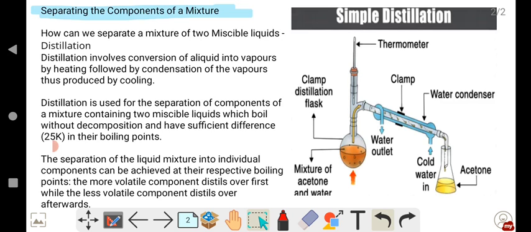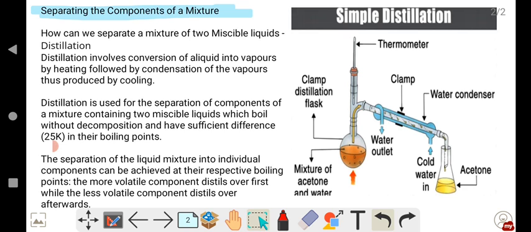So now how to separate these mixtures? By mistake, if any two liquids like water and your nail polish remover are mixed up, then how to separate it? Yes, there is a method called distillation. We can separate a mixture of two miscible liquids by the method of simple distillation.